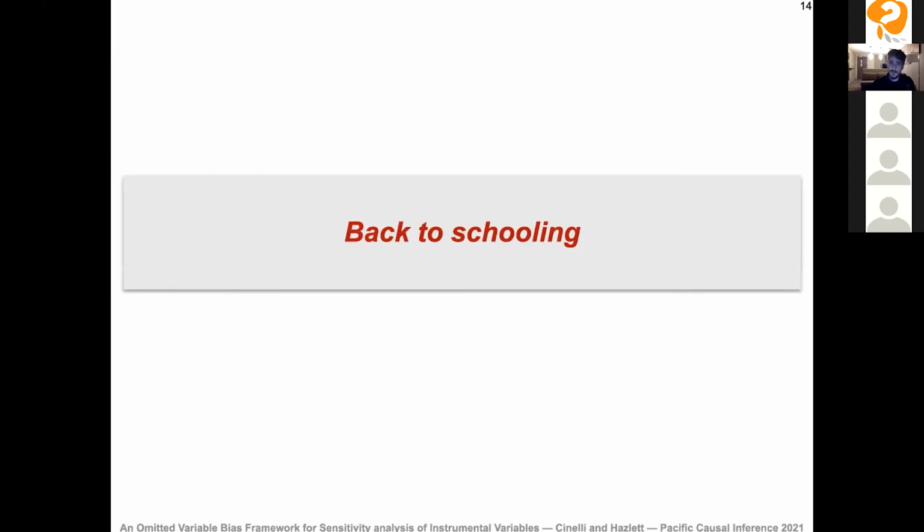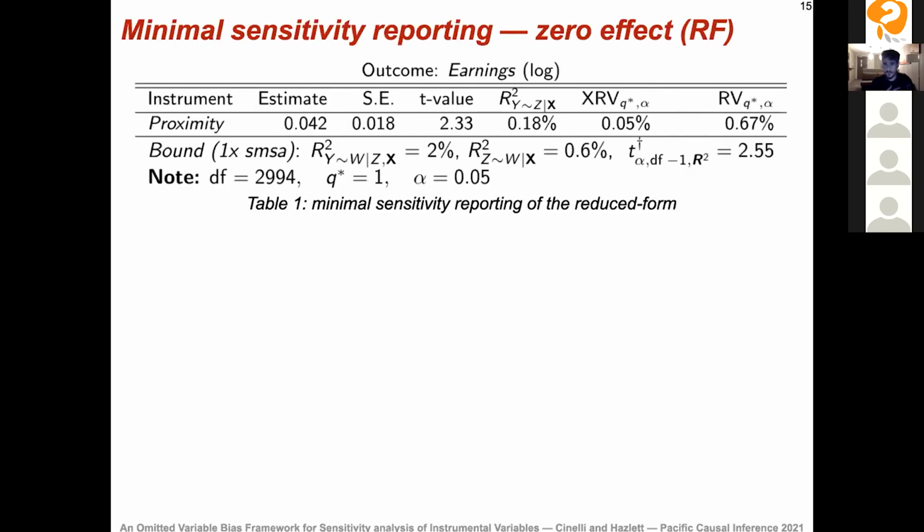Okay, so now let's go back to our running example and see these tools in practice. I'm going to start with the sensitivity analysis of the reduced form regression. Remember, the reduced form is the regression of the outcome on the instrument. And why am I going to do that? Because the sensitivity of the reduced form is exactly the sensitivity of the IV when you're interested in the null hypothesis of zero effect. So if I cannot rule out that the omitted variables can bring this reduced form to 0, I cannot rule out that these omitted variables can also bring my causal effect estimate to 0.